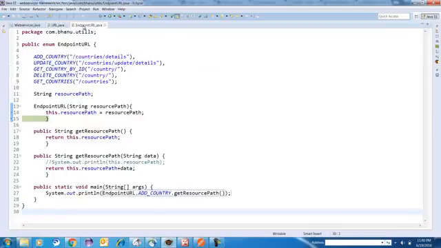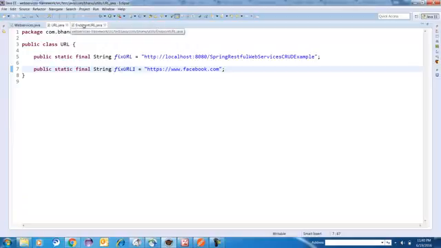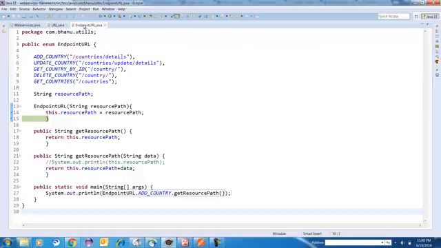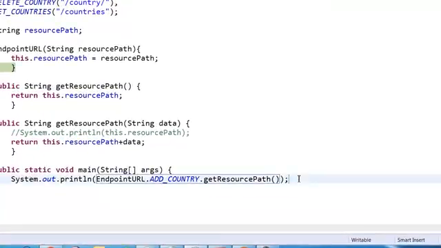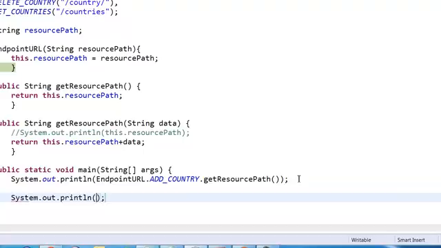Now if I have to construct my main URL, for testing purposes I can show you, I can make one full URL for add country.